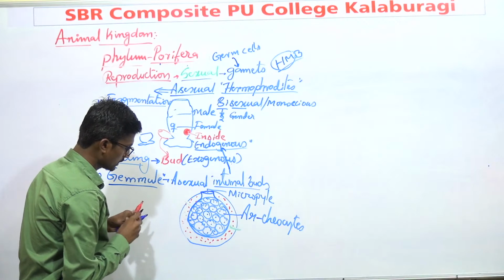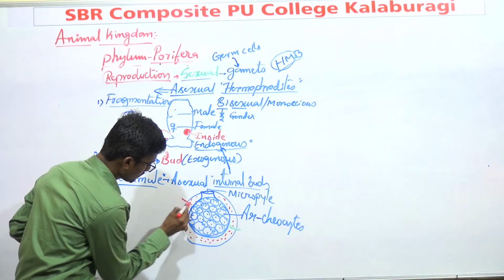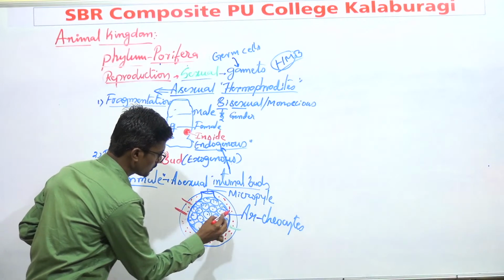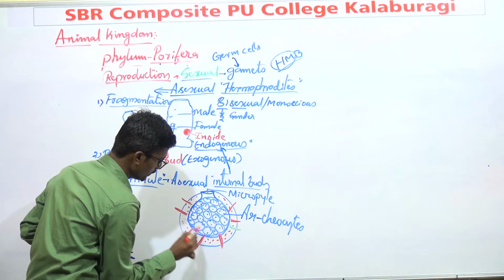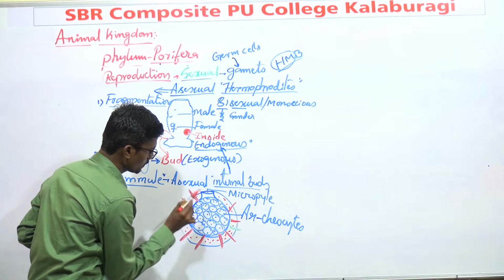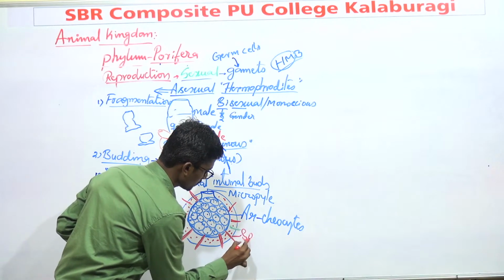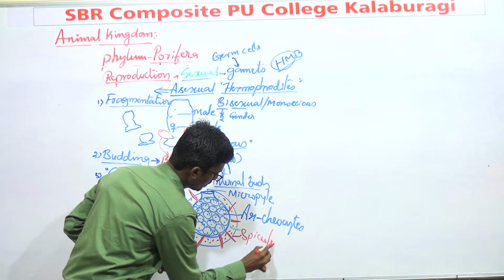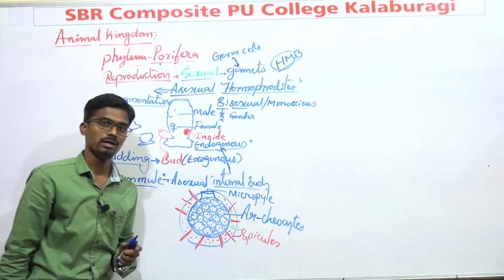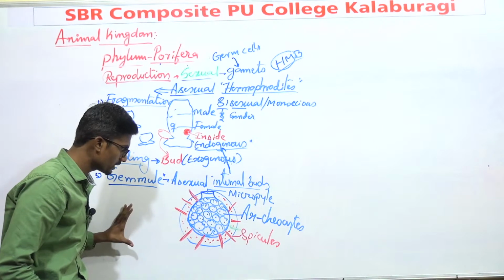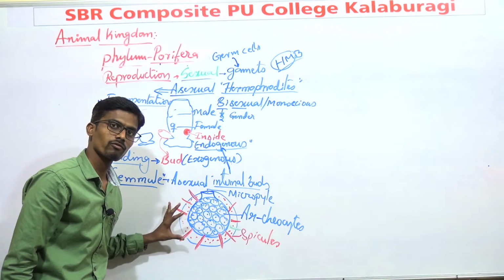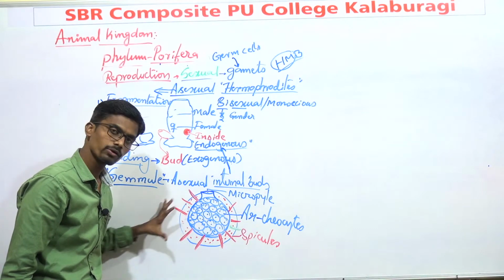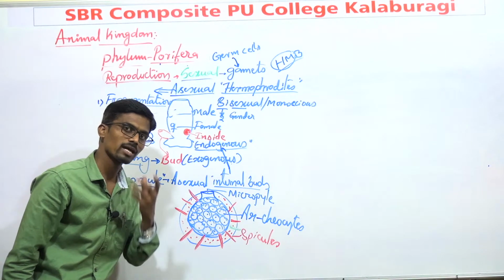And these spicules protect the buds from predators. If any predator tries to eat this kind of gemmule, the spicules can puncture their mouth as well as the lips.